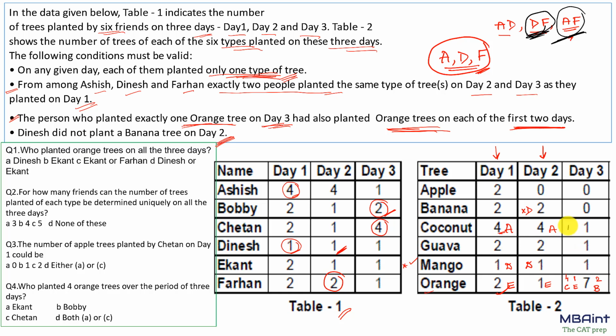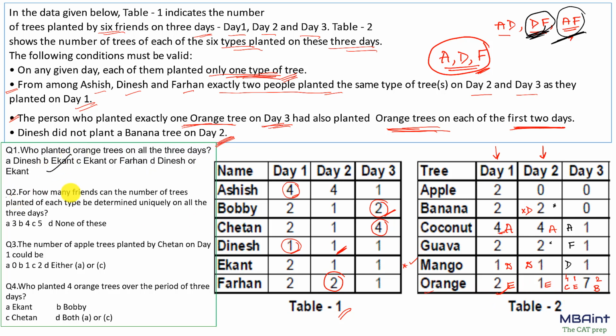So it means that A would be planting the same tree and D would be planting the same tree. Then F would come over here, the only possible place for F. Now if you look into this row of day 2, F could possibly come over here or over here, right? And many other cases. So as of now we can stop and try to answer the question. Who planted orange trees on all the 3 days? We know that it was E, that is Ekant.